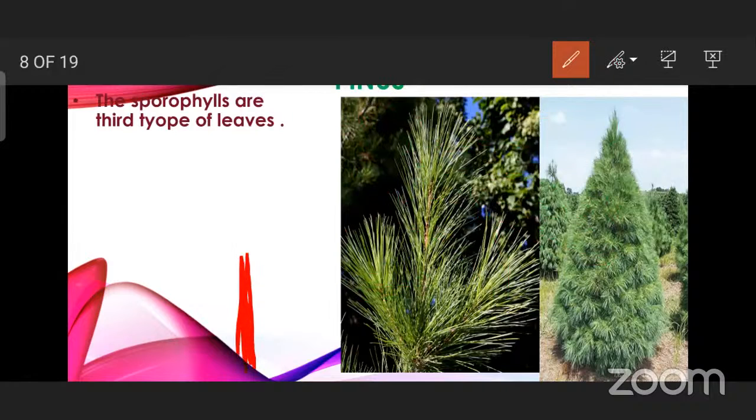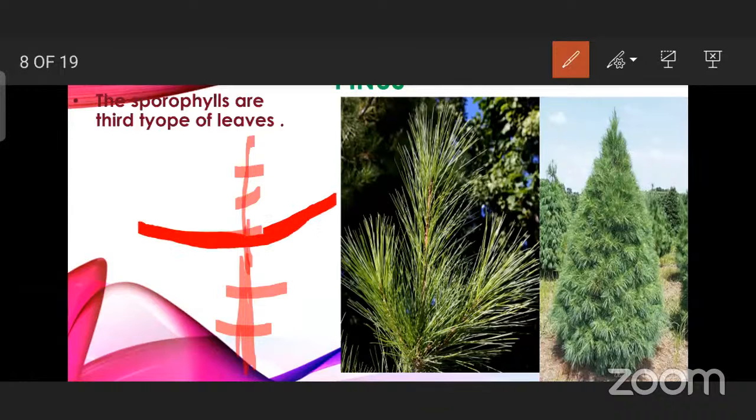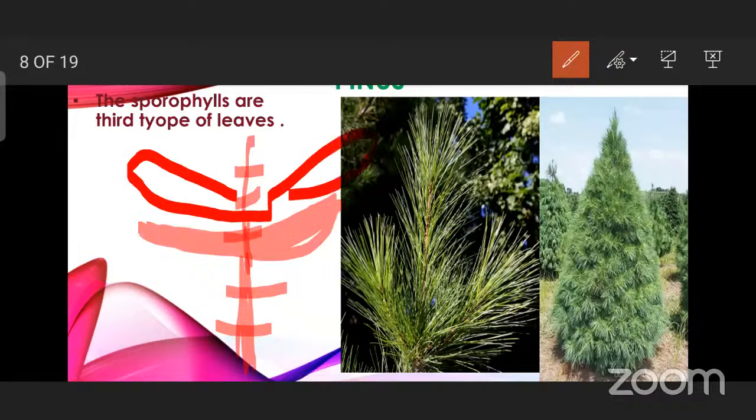at the nodes we'll find leaves. But for the flower, if you just drag the flower like this, then you can notice at particular nodes only it is present. At the first node, you can see the green color calyx, which is protective in nature, and beautiful petals, and then androecium, which is the male reproductive structure, and in the center gynoecium.